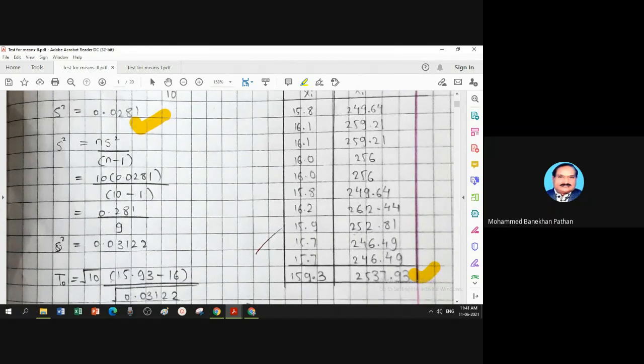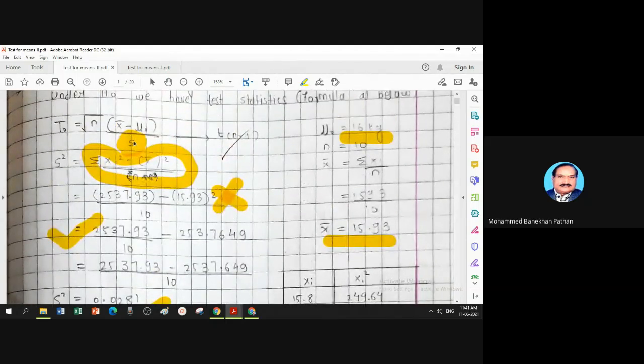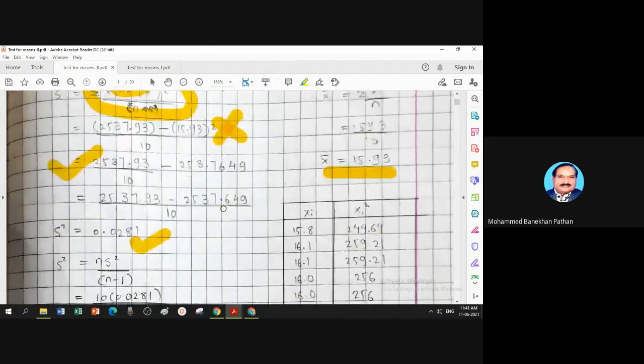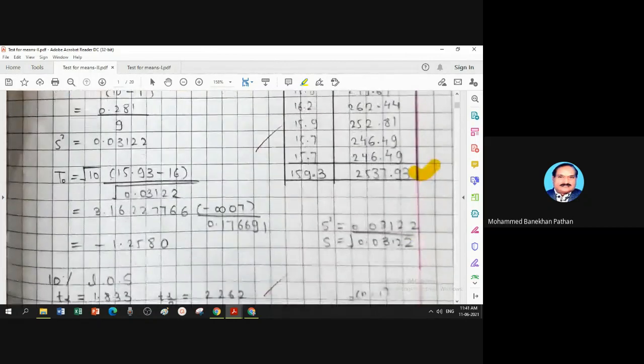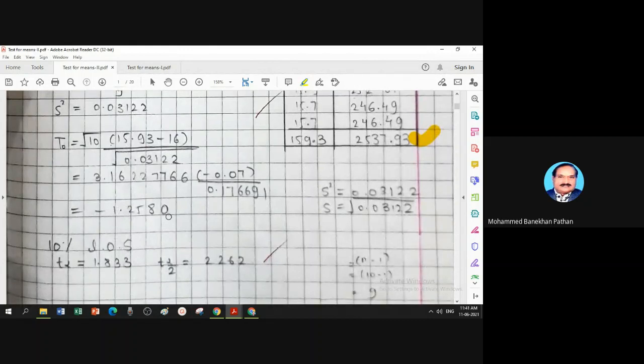So the answer of small s square is this much. Take the root of this because you want small s in the test statistic. After having all calculations, replace in the test statistic. This is the value of T0.